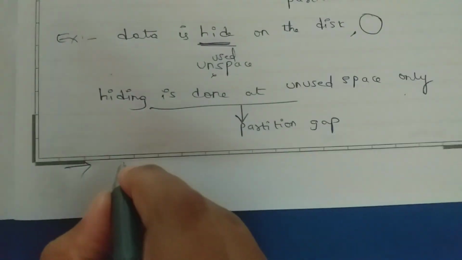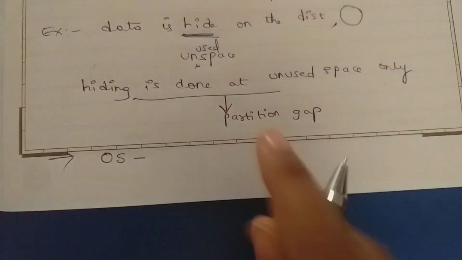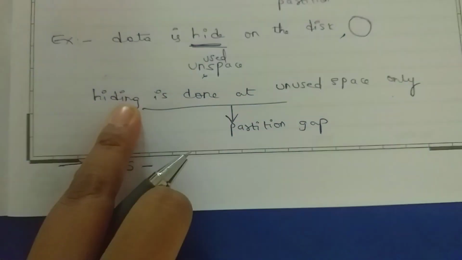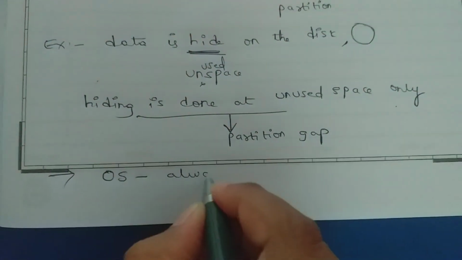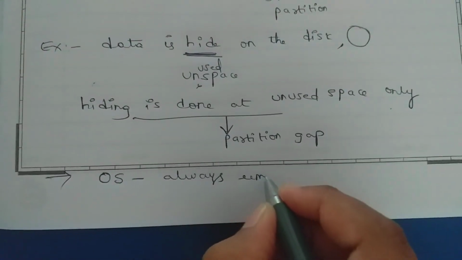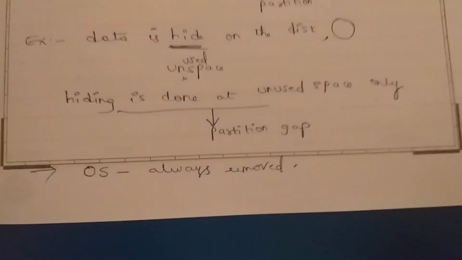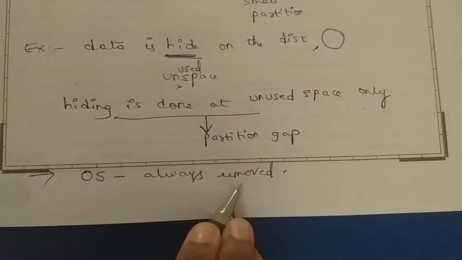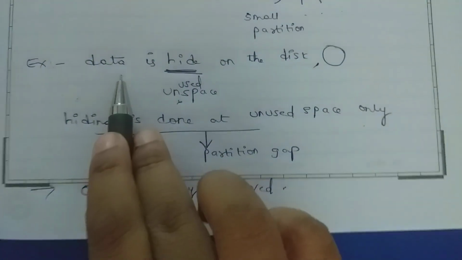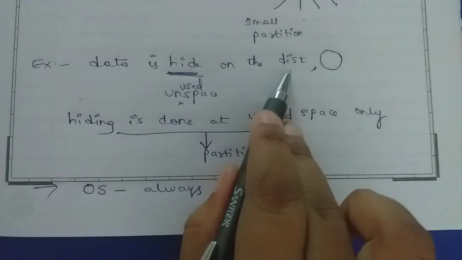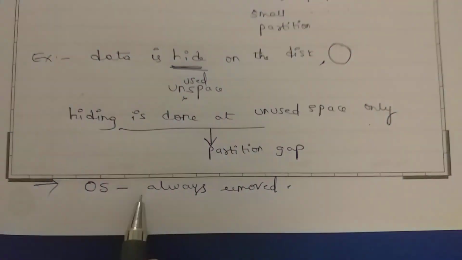The OS always works with used space; data hidden in unused space cannot be stored and is always removed.